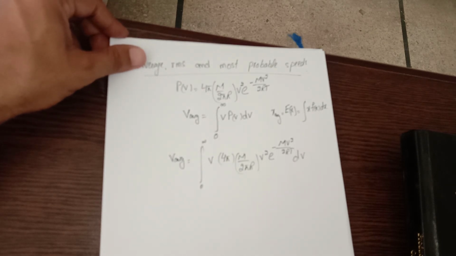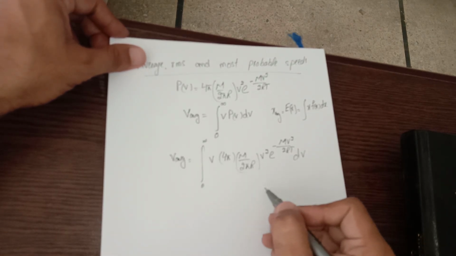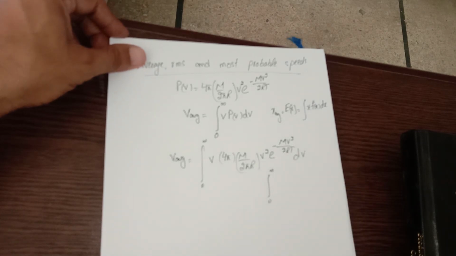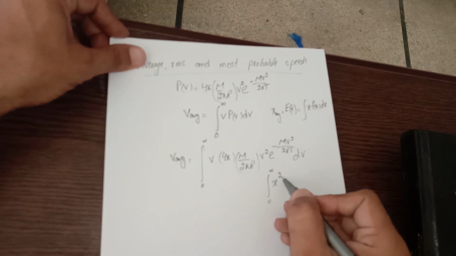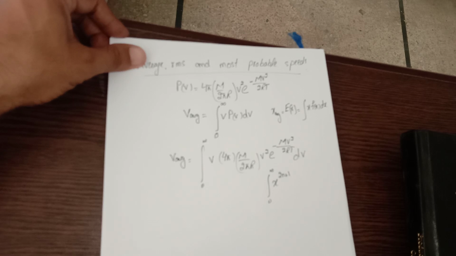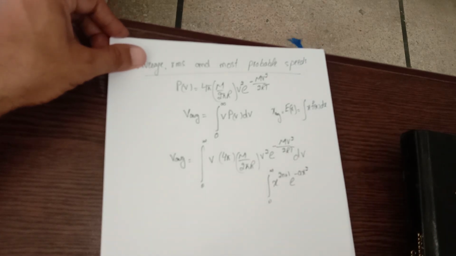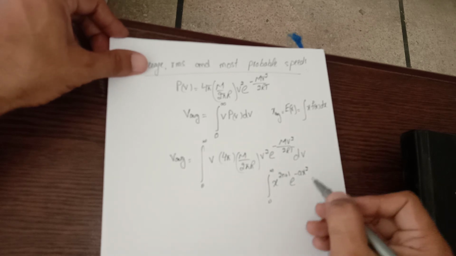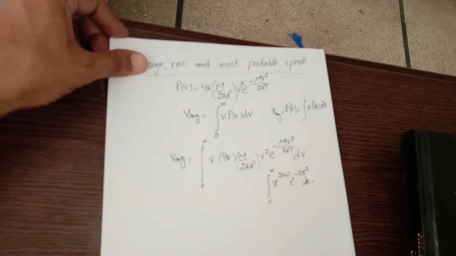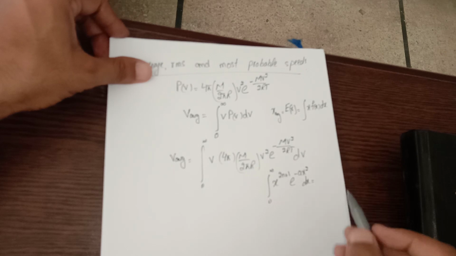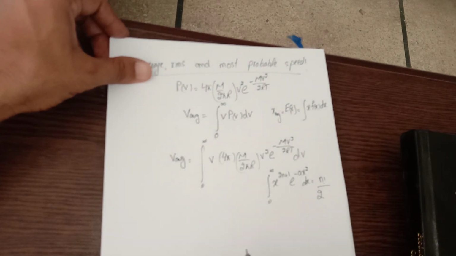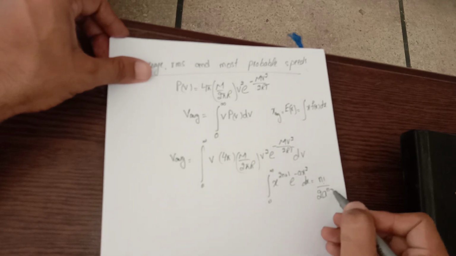You can use the formula number 20 in appendix E of the book, which is given by, I am writing it down, 0 to infinity x raised to power 2n plus 1 e raised to power minus a x square dx is equal to n factorial over 2a raised to power n plus 1.